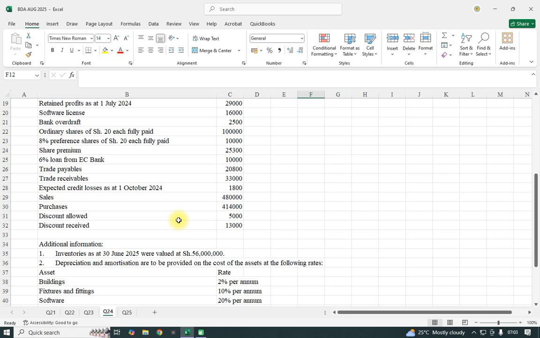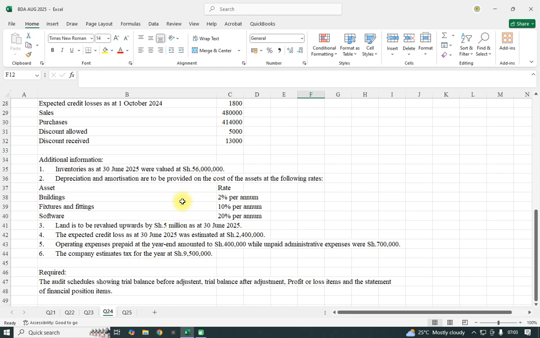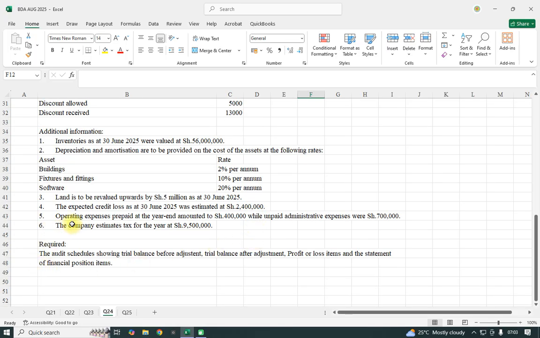Additional inventories as of 30th June 2025 were valued at 56 million. Depreciation and amortization are to be provided on cost of the asset as follows: building 2% per annum, fixtures 10% per annum, software 20% per annum. Land is to be revalued upward by 5 million as at 30th June 2025. The expected credit loss as at 30th June 2025 was estimated at 2.4. Operating expenses prepaid at the year end amounted to 400,000, while unpaid administrative expenses were 700,000. The company estimates tax for the year at 9.5.